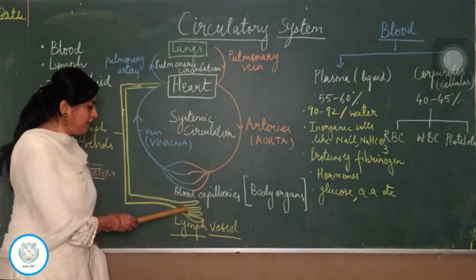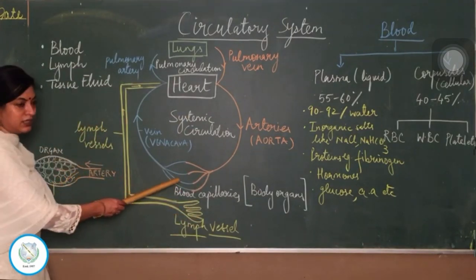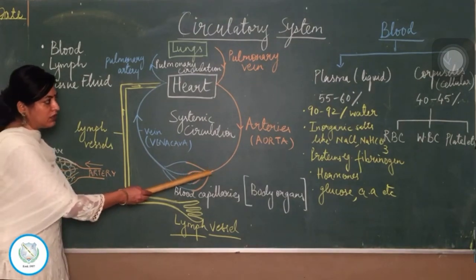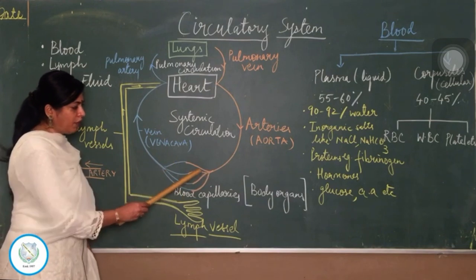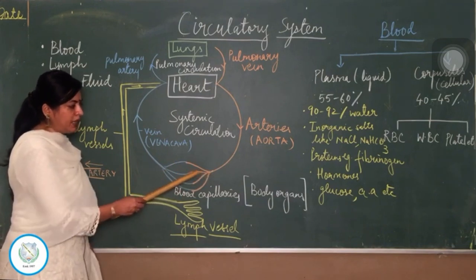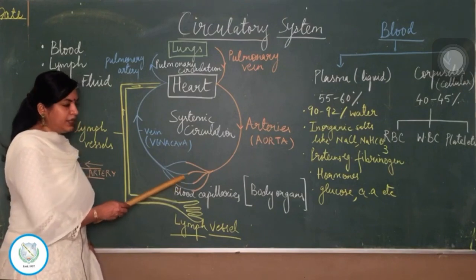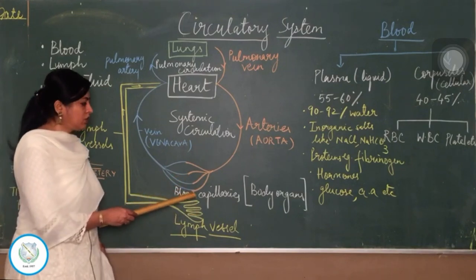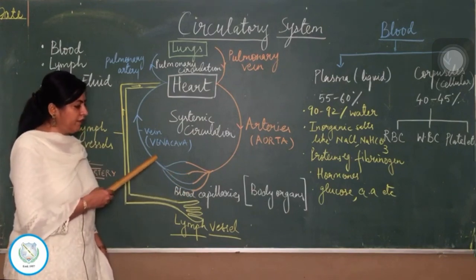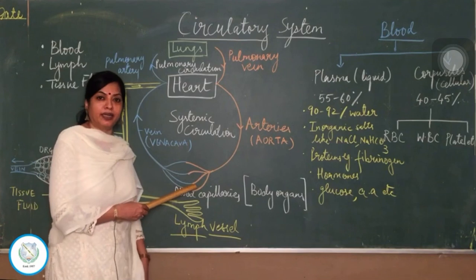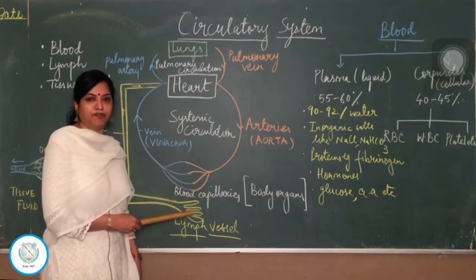I have shown some lymph vessels here. So this is nothing but a magnified view of this area. So just focus on this area, the remaining will be explained later. This is a body organ which is being supplied by blood capillaries. Here exchange occurred, the nutrients were given, the oxygen was given, waste was removed, carbon dioxide, a lot of it left, but some of it was stranded here as tissue fluid. In this area arise the lymph vessels.